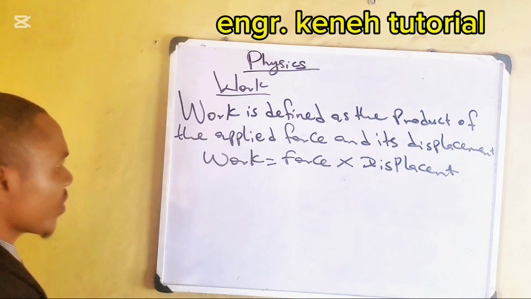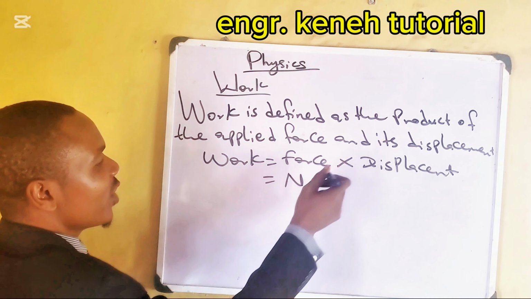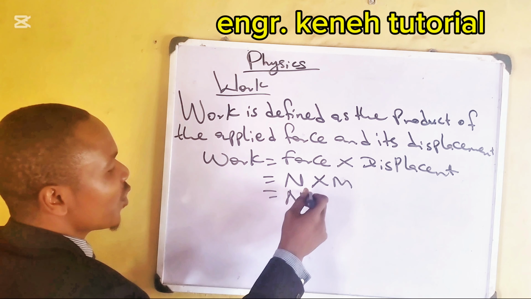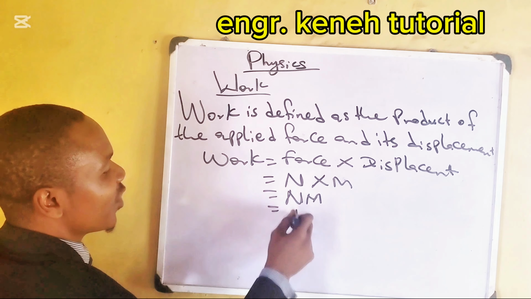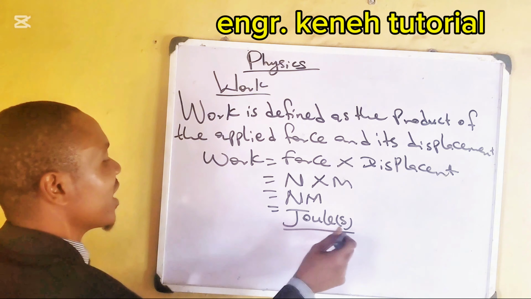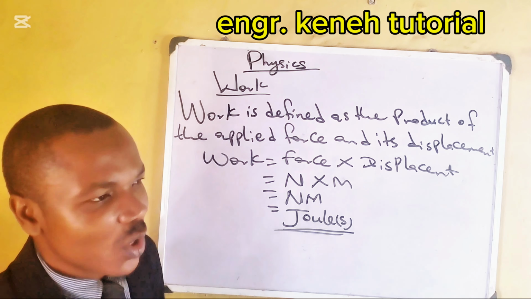All right, so the unit of force is Newton, while the unit of displacement is meters. So the unit of work is a Newton meter, which means Joule. Can you see? So the unit of work is Joule. Is it clear? The unit of work is Joule. Then now, when is work said to be done?